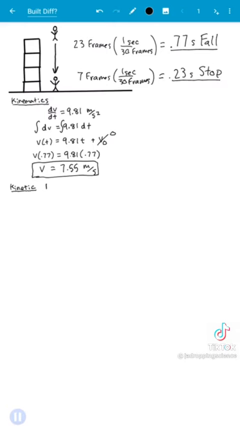and since we're now moving on to the impact section, we're going to use kinetics to calculate the force on the body. Now is a good time to take note that it takes about 4,000 newtons to break the average person's femur, which is the strongest bone. That will be what we're comparing to.